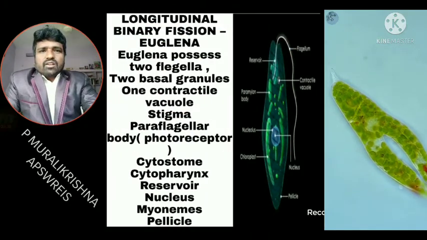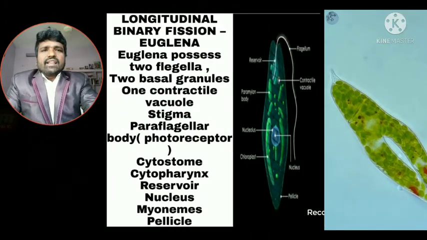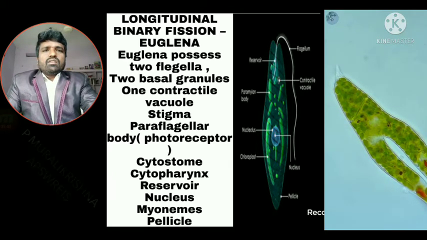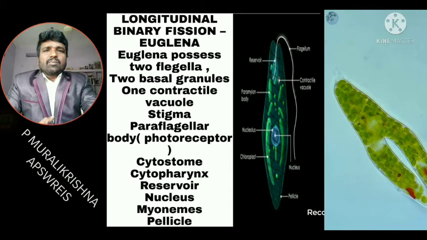First we observe longitudinal binary fission in Euglena. What is the structure of Euglena? What are the parts in Euglena?